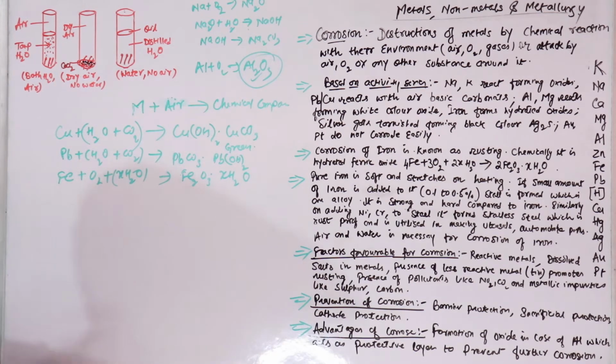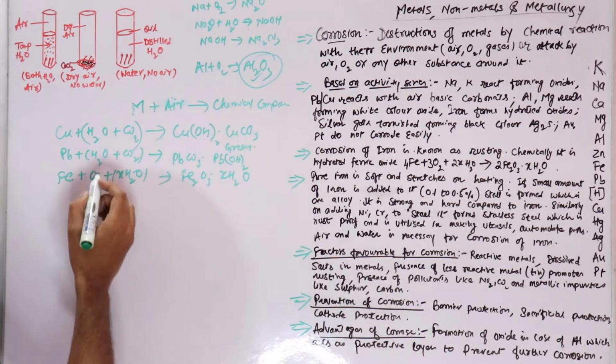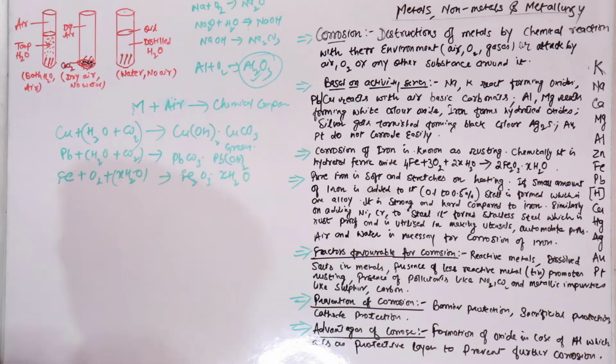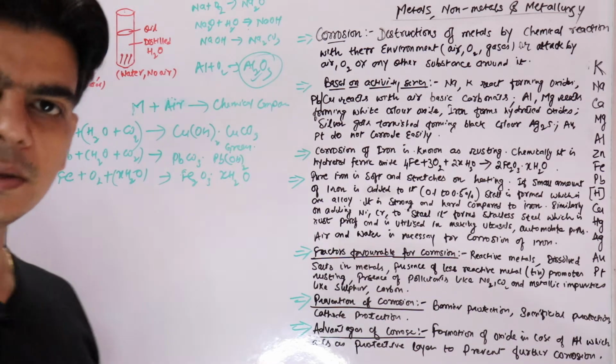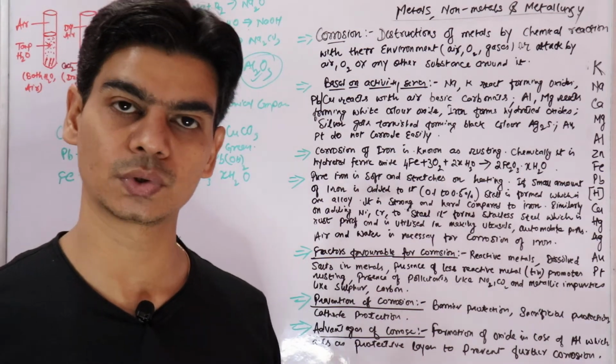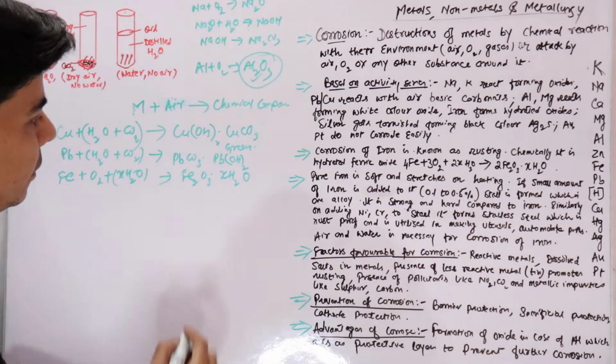Iron will react with atmospheric oxygen and water vapor, or we can say that atmospheric oxygen and water vapor will start attacking the surface of iron when iron is exposed to air, forming hydrated ferric oxide.